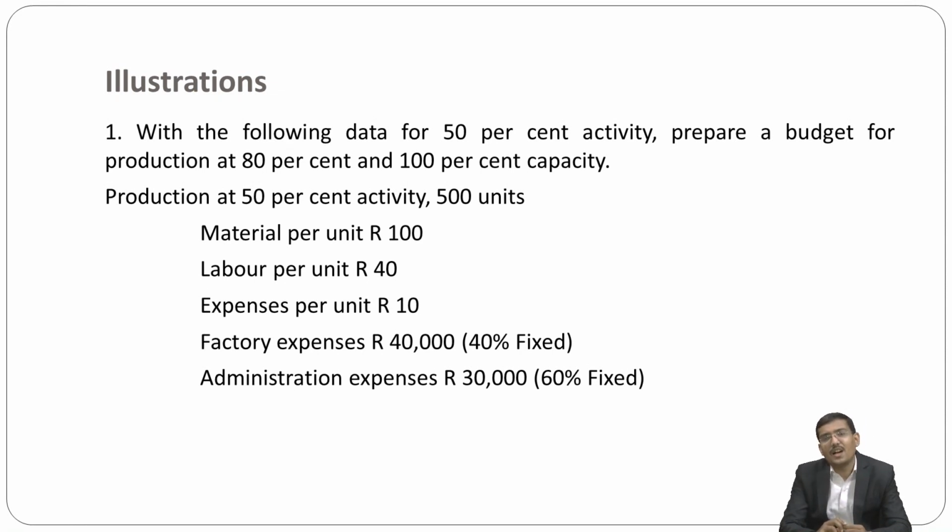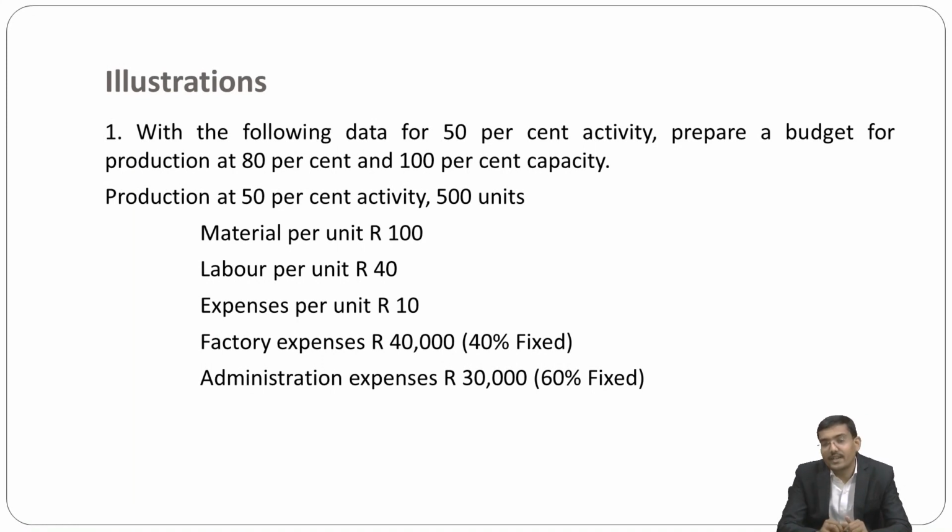With the following data for the 50% activity, prepare a budget for the production at 80% and 100% activity or capacity. You have the data with respect to the 50% of activity. On that base, you have to determine the figures at 80% and 100% capacity. The production at 50% activity is 500 units.